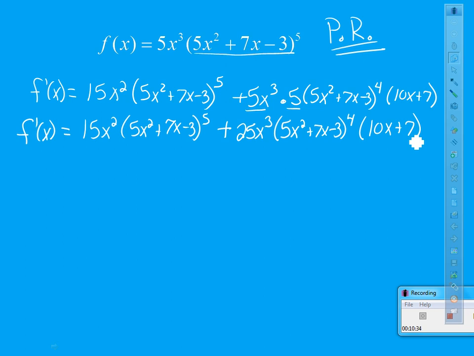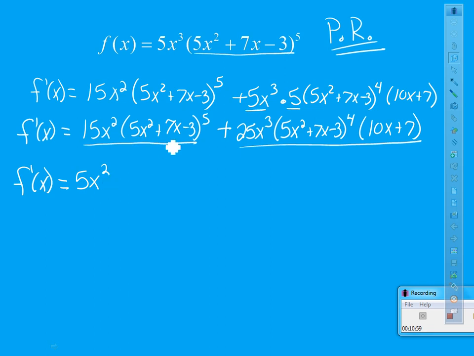Far from done. Now we got to factor this thing. So when I factor it, here's your first term, here's your second term. We got to decide what's in common. So if you compare the 15x squared and the 25x squared, they have a 5x squared in common.